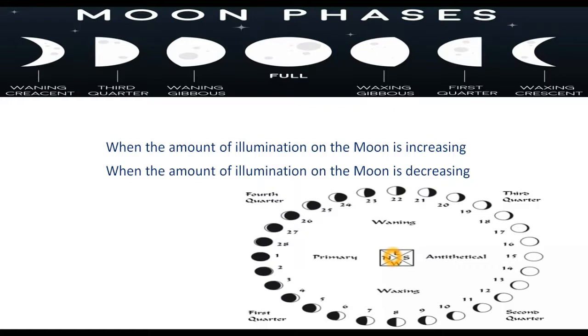The night on which the moon is not visible at all is known as new moon day. We have a very dark night on this day of the month because there is no moonlight at all. And on the next day, only a small curved portion of the moon appears in the night sky, and this is known as the crescent moon.